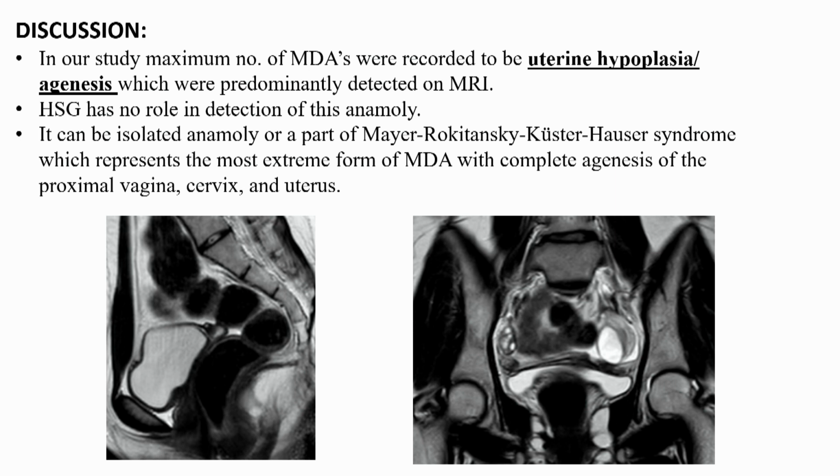This was a case of uterine hypoplasia, in which there is a rudimentary uterus with a hypoplastic upper 1/3 of the vagina. And in the coronal image, we can see that both the ovaries are seen normally. So this was a case of MRKH.